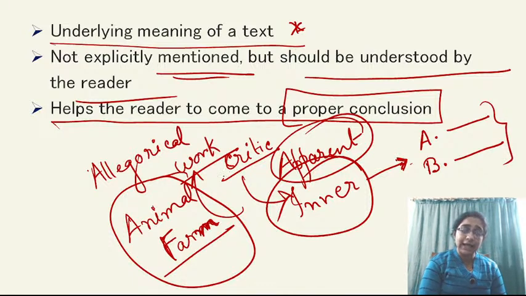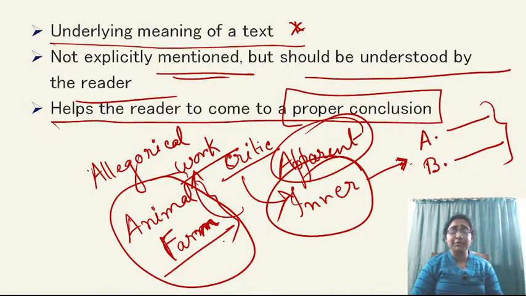So the apparent meaning is that it is really an animal farm where pig is a character, horse is a character, all these kinds of things. But actually the inner meaning is, it is a political allegory. It is satirizing the contemporary situation. It is satirizing human corruption, right? So that is the inner meaning of Animal Farm. That is the subtext of Animal Farm, which we readers must understand.